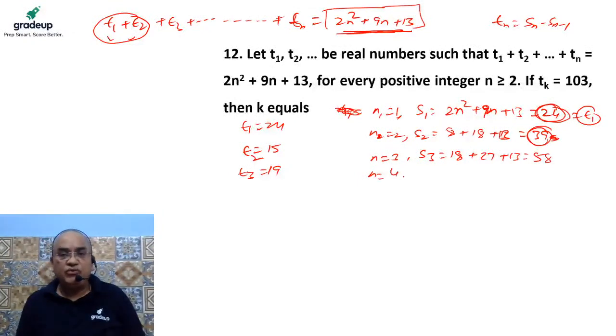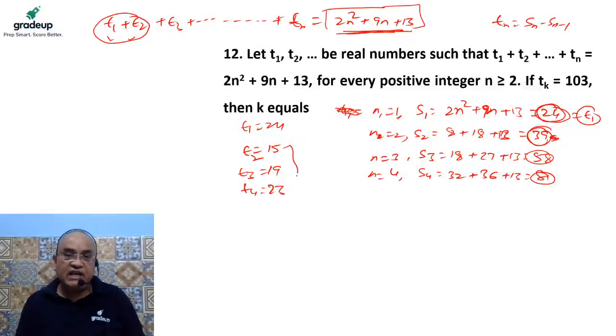One more term we want to put. Let's say n is equal to 4. If I put n equal to 4, then the sum of four terms will come into the picture, which is 16 into 2, 32, plus 36, plus 13. What would be the sum? It is nothing but 81. If I subtract the sum of three terms from the sum of four terms, then the fourth term will come into the picture, which is definitely 23.